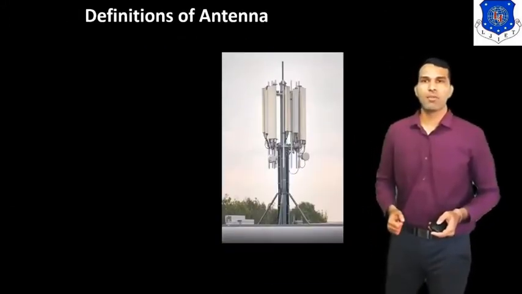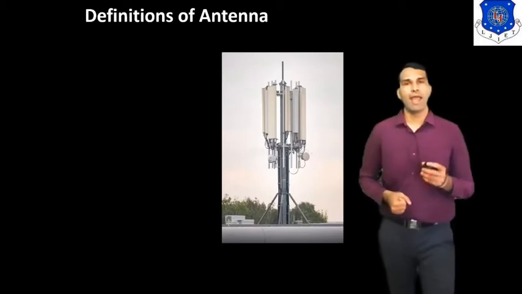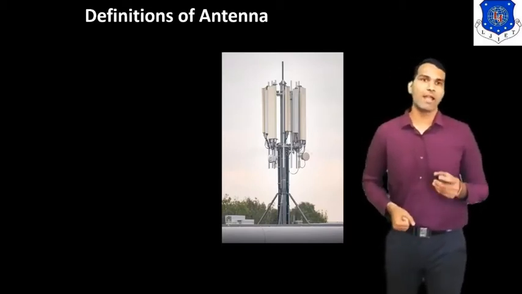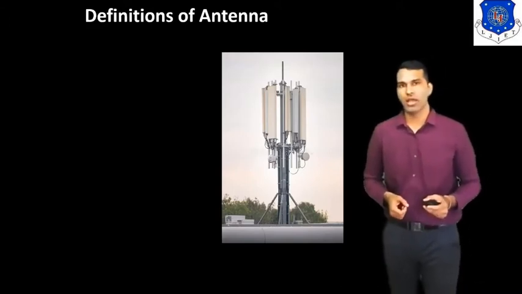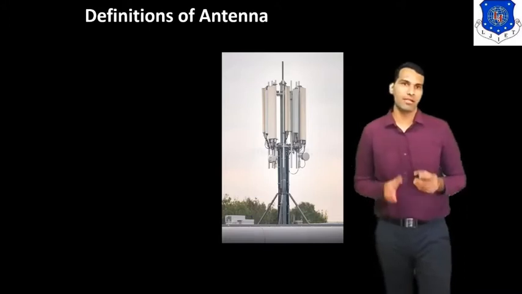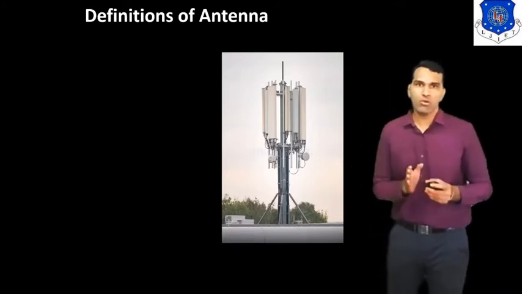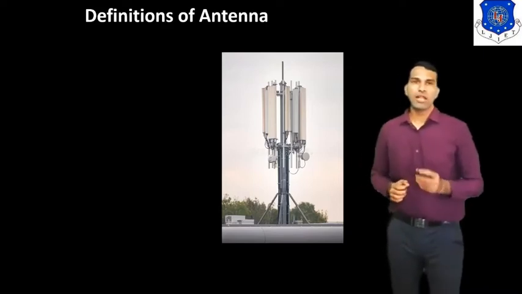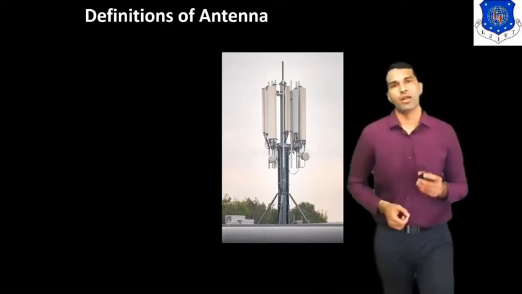Now we discuss the definition of antenna. According to different institutes like IEEE and different scientists, antenna is defined differently. Now we discuss one by one.